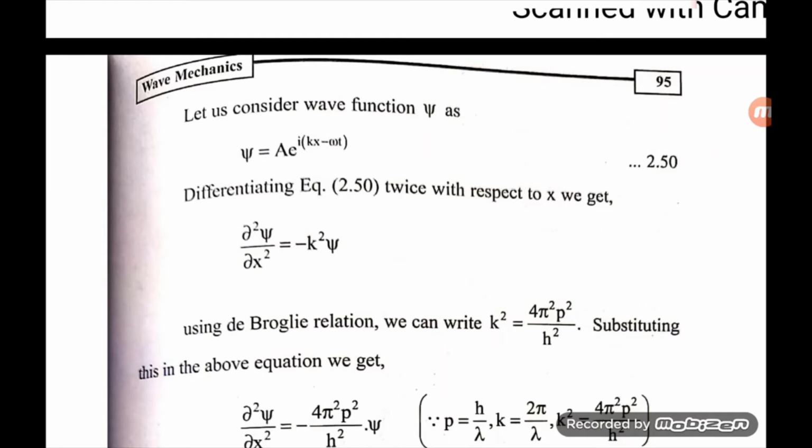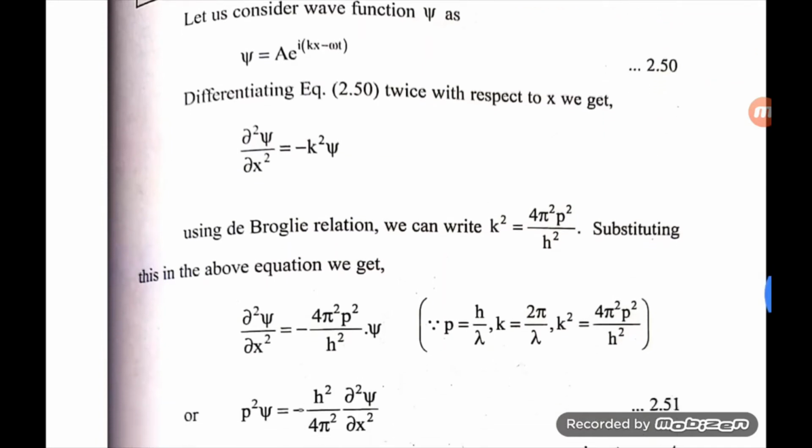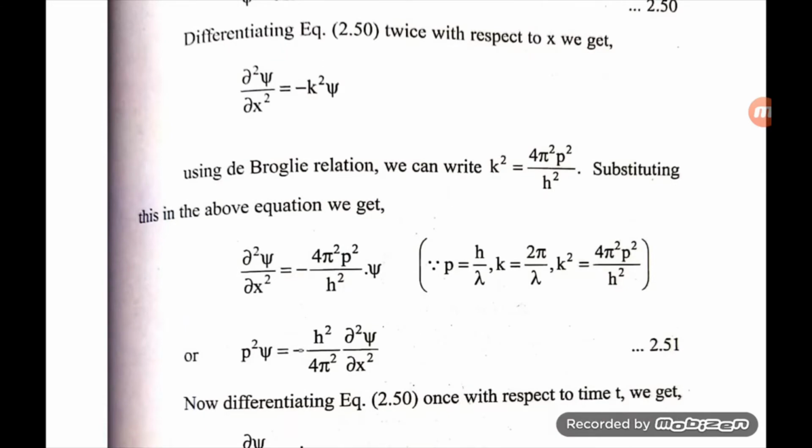Differentiating a second time with respect to x, ∂²psi/∂x² is equal to minus k² psi. Using the de Broglie relation, k² is equal to 4π²p²/h².